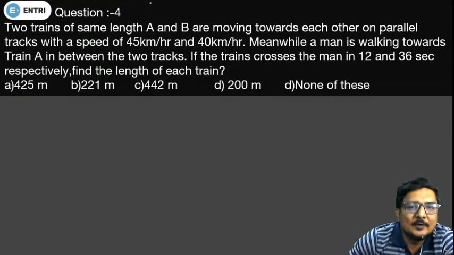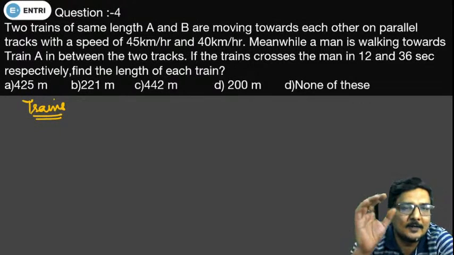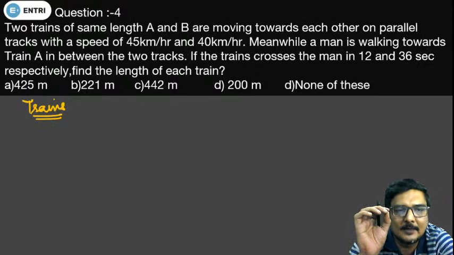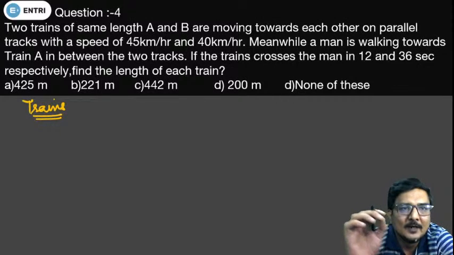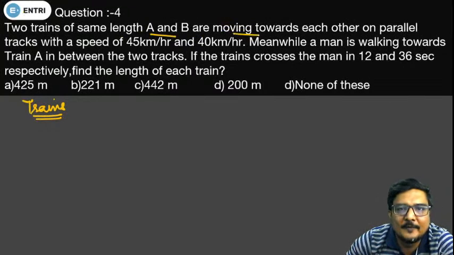Okay. Now this question is based on the topic of speed, time and distance and trains. So we have to recall all the logics of the trains which are applied in this particular question. Now the question is saying two trains of same length, A and B, are moving towards each other.